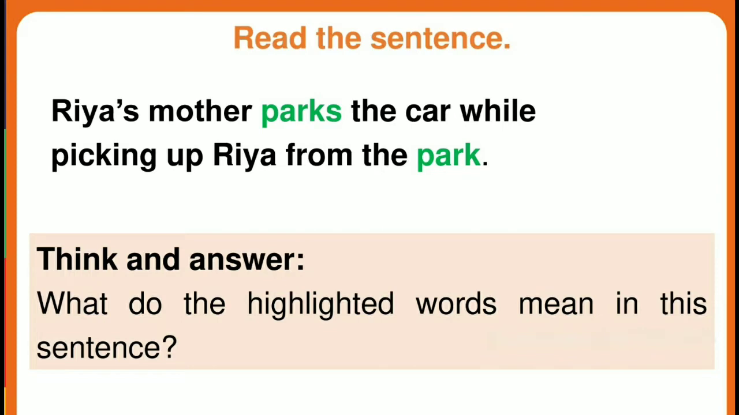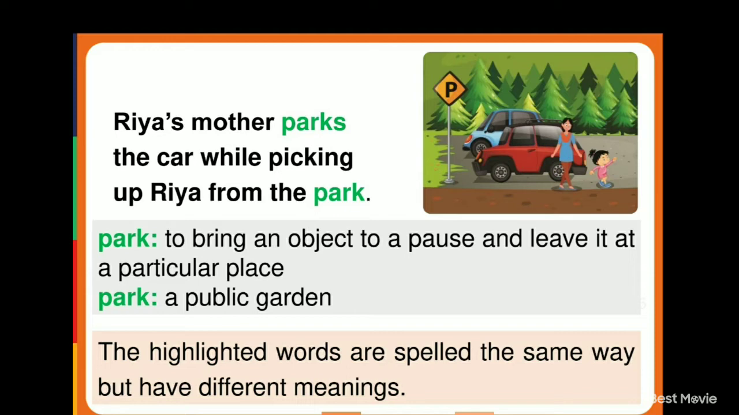So what do you mean by this word? First one, park means to bring an object to a pause and leave it at a particular place. Second, park means a public garden. So the highlighted words are spelled the same way, but they are having different meanings. So these two words are having same spelling, but their meanings are different.